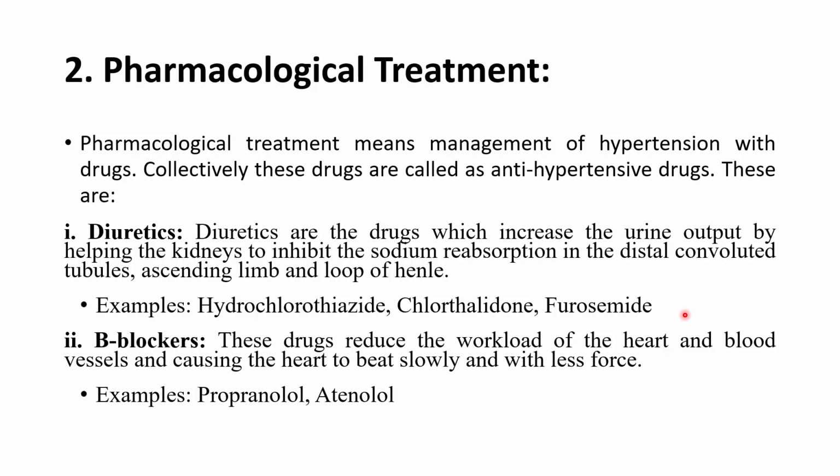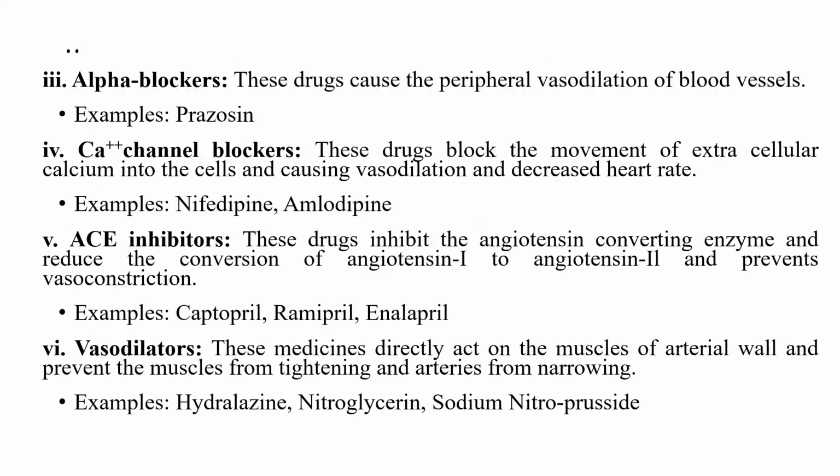Next, beta blockers. These drugs reduce the workload of the heart and the blood vessels, causing the heart to beat slowly and with less force. Examples are propranolol and atenolol. Next, alpha blockers. These drugs cause peripheral vasodilation of the blood vessels. Example, prazosin. Next is the calcium channel blockers. These drugs block the movement of extracellular calcium into the cells, causing vasodilation and decreased heart rate. Examples, nifedipine and amlodipine. Next is the ACE inhibitors, that is angiotensin converting enzyme inhibitors.